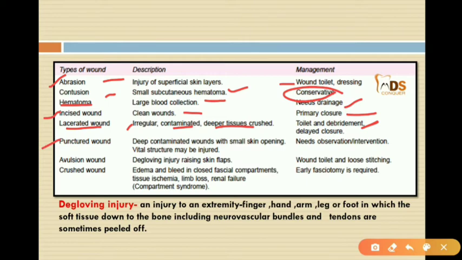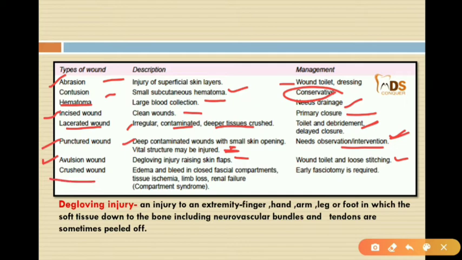Then a punctured wound means it is a deep contaminated wound, and in this type of wound, even the vital structures can be injured, and as the vital structures are injured, it needs very good observation, and also interventional surgery is needed. Then the avulsion means a degloving injury raising the skin flaps is called an avulsion wound, and here you can do the dressing of the wound along with loose stitching.